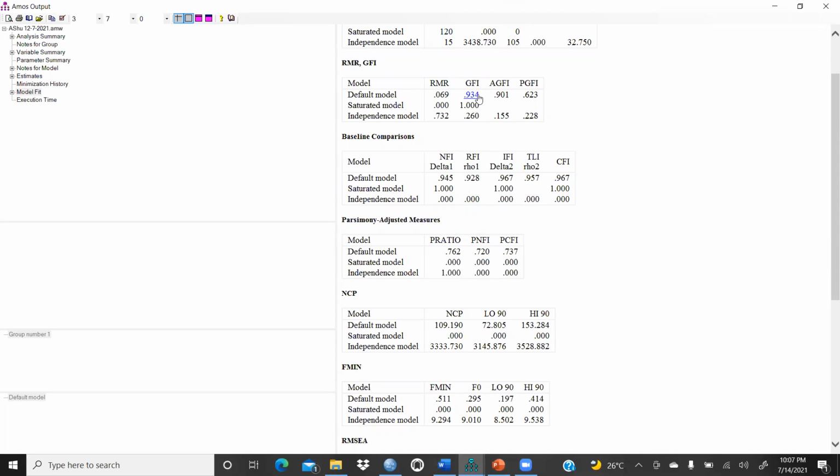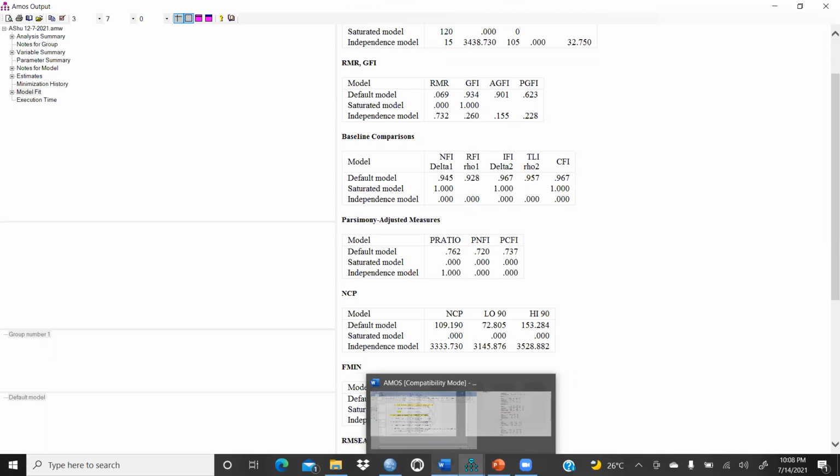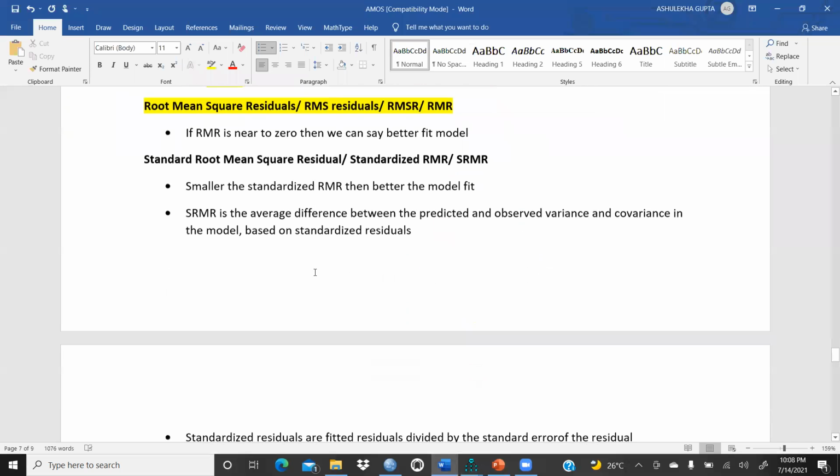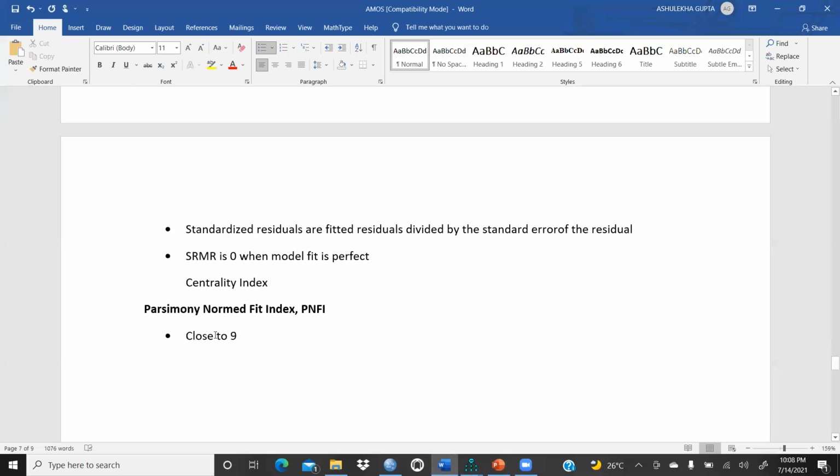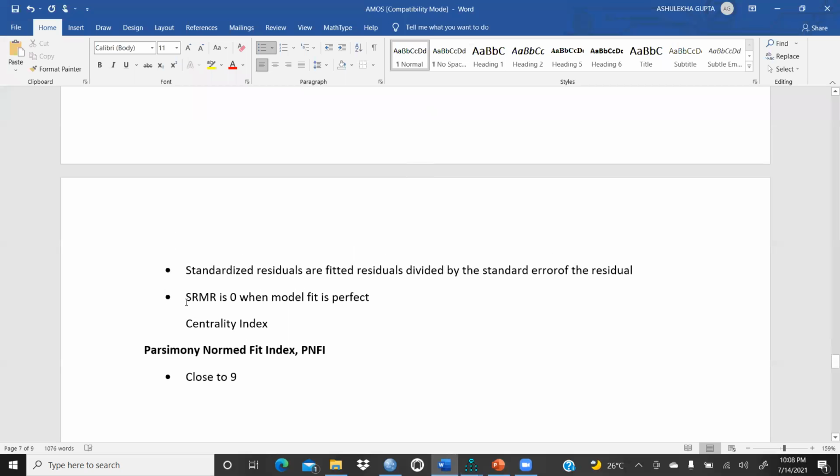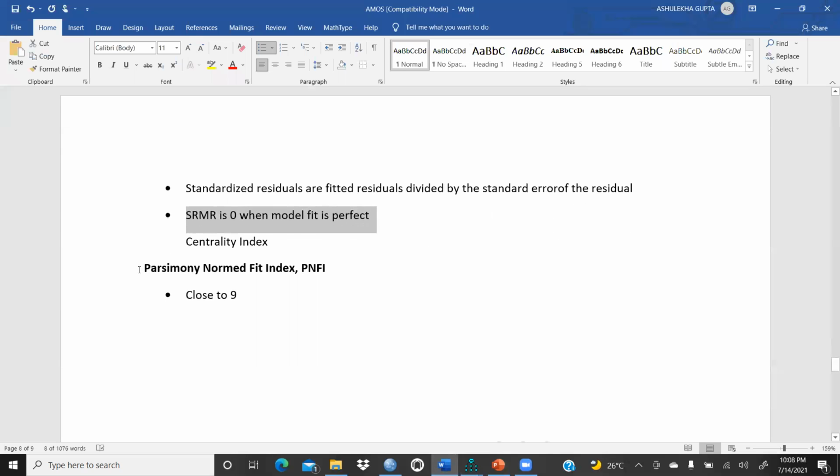Then we come to, what else, right? This one is the standardized residual, and SRMR is 0 when the model fit is perfect, right? When we come to the parsimony normed fit index, PNFI, it should be close to 1.